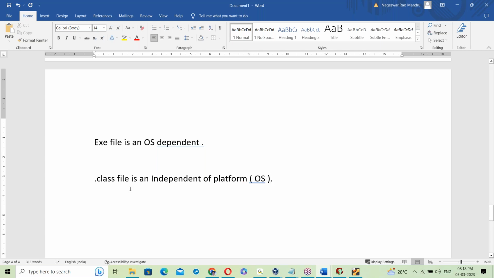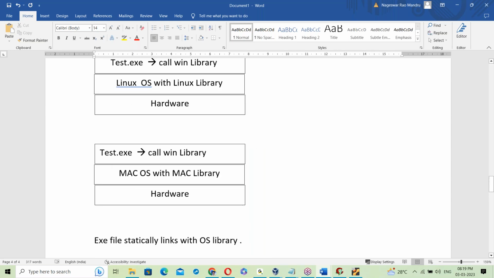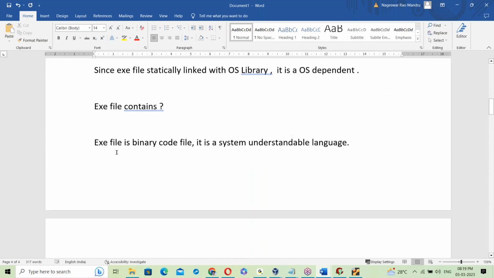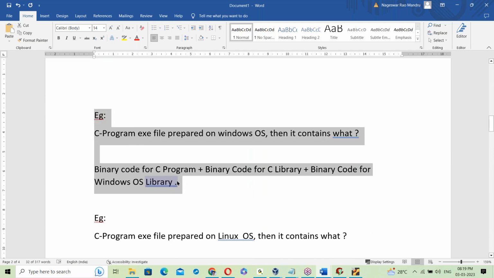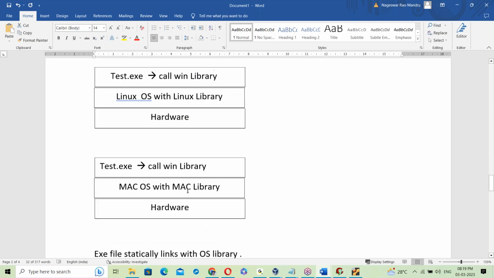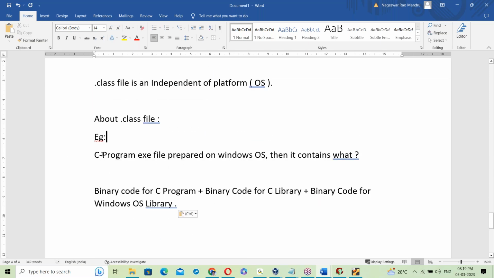Let us see here, the dot class file. See, the dot class file is independent of platform. How did it make us independent of platform? Now we should know what the dot class file is. Let us talk about the dot class file. I am taking a similar kind of example here, a dot class file, for example from a Java program.